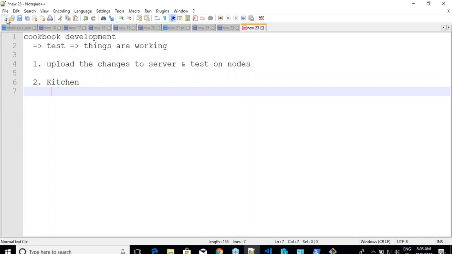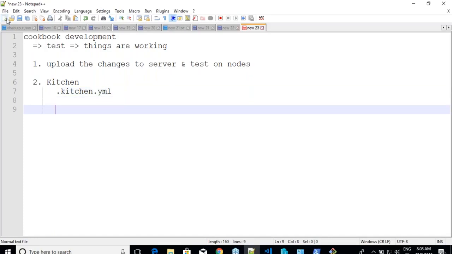And whenever we go with kitchen, we have to deal with a file which is called .kitchen.yml or kitchen.yml. Anything is fine. But by default, you will have this file name. In this, the first thing which speaks about is driver. Driver will tell where you want to create this test environment, right?